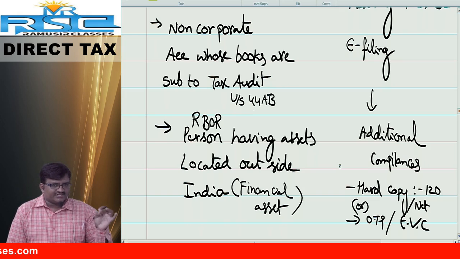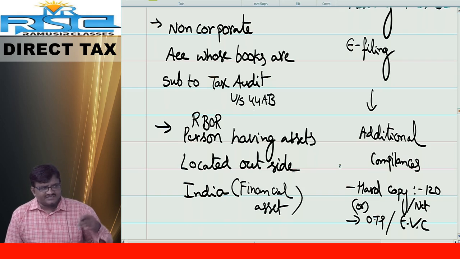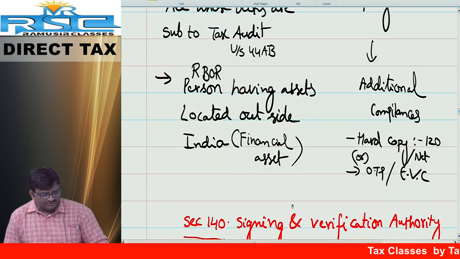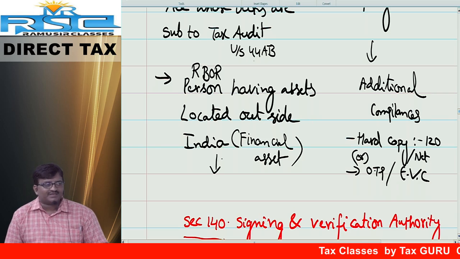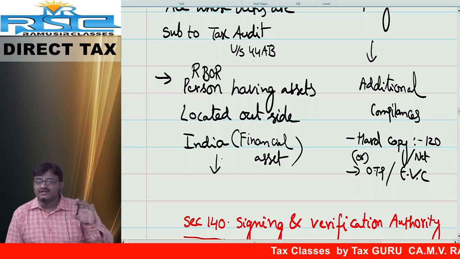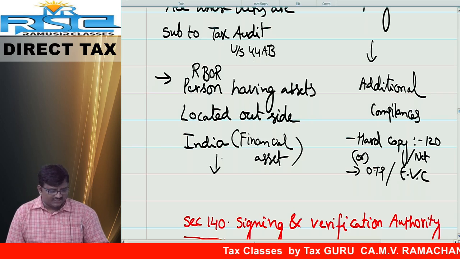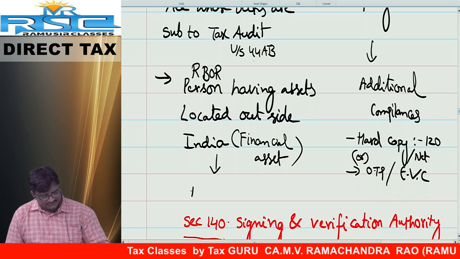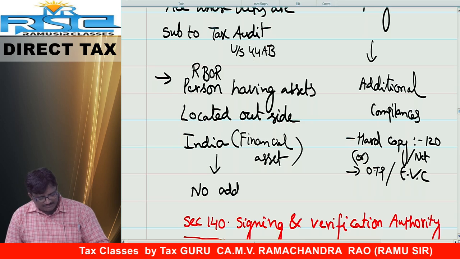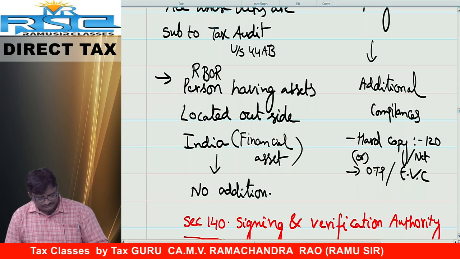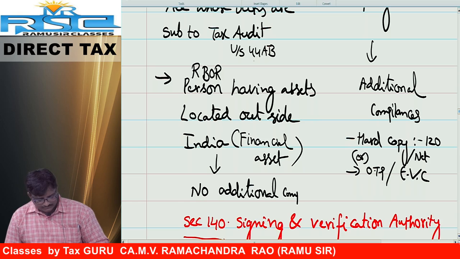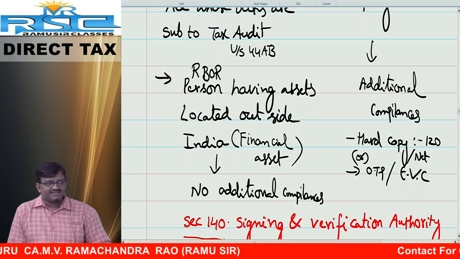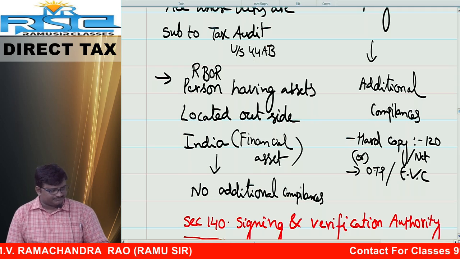Friends, when you use a digital signature, is there any chance for hacking or cracking? No. Data manipulation is not possible. That is the reason additional compliances are required or not required? Not required. Make a note, down arrow: no additional compliances are applicable. No additional compliances are required.